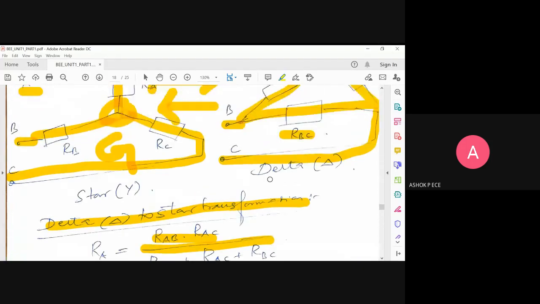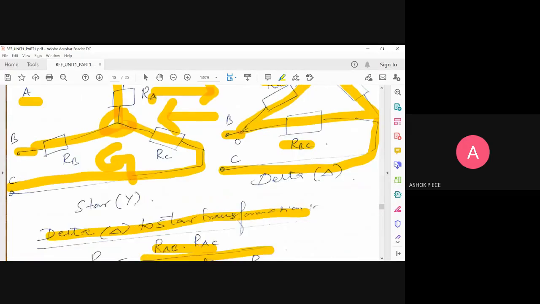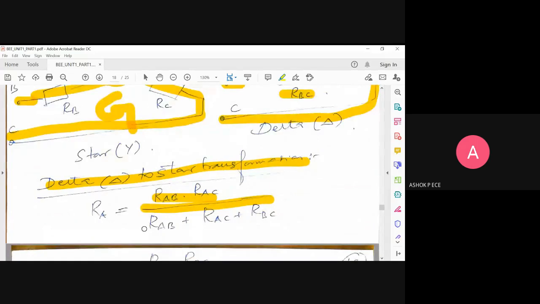Is it clear how to convert from delta to star? Delta means this triangle is available. If you are going to find RA, you have to look at node A. In node A, the two resistances available are RAB and RAC. So multiply them, divided by the addition of all. Here, RAB into RAC by RAB plus RAC plus RBC.